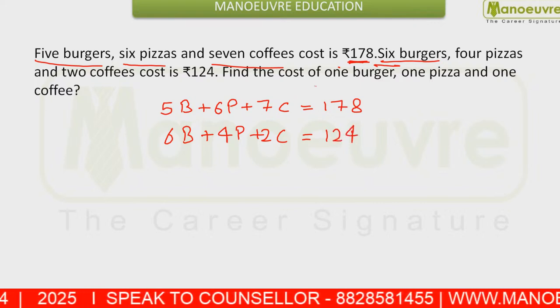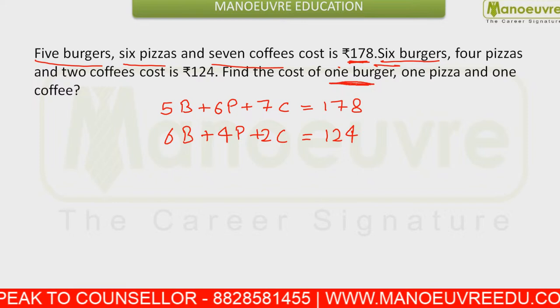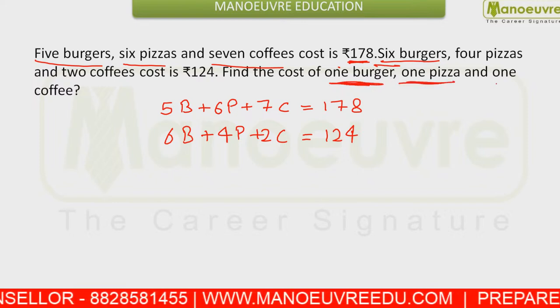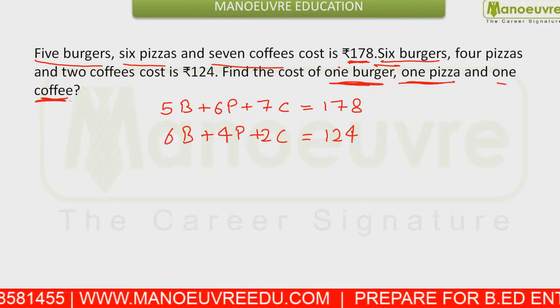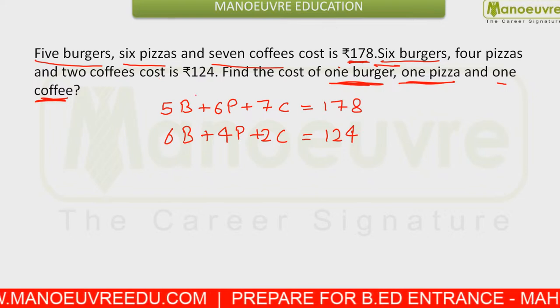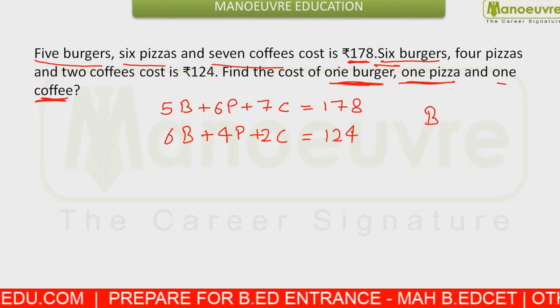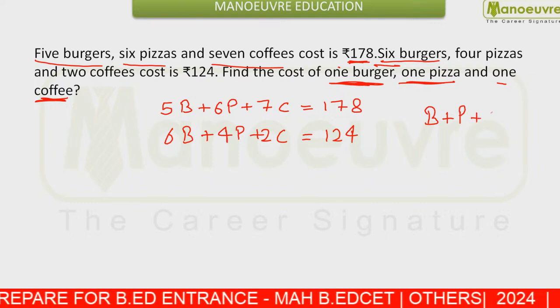And what is asked to you? You are asked the cost of 1 burger, 1 pizza and 1 coffee together. That means you need to find out the cost of burger plus pizza plus coffee.